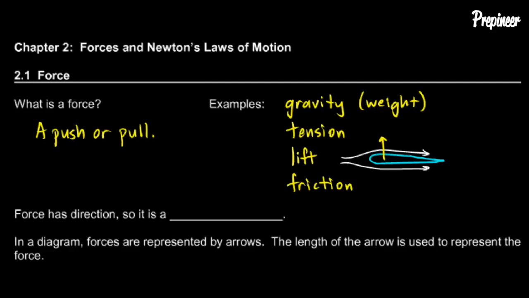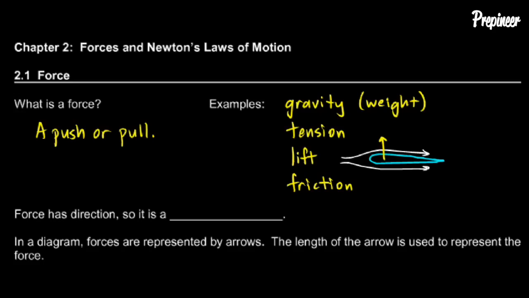We'll discuss friction later in this chapter. Friction is a force that tends to make things stop. It's a force that appears whenever one object slides against another. And friction always opposes the motion between two objects. And friction is a force. So all of these things, even though they're very different things, can be thought of as a push or a pull. So all of these are forces.